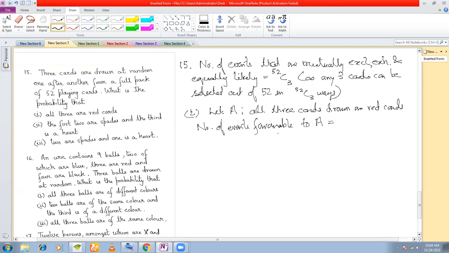See now, if A is the event that all 3 cards drawn are red cards, how many events favorable to the event A? There are 26 red cards, and you can select 3 in 26C3 ways, right?